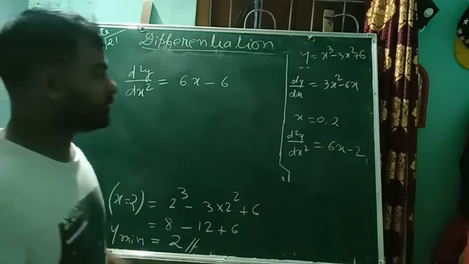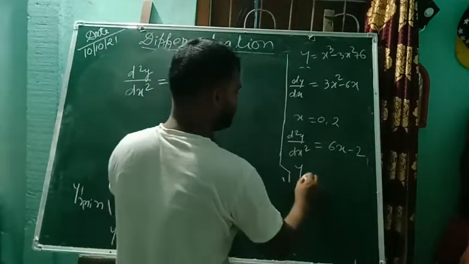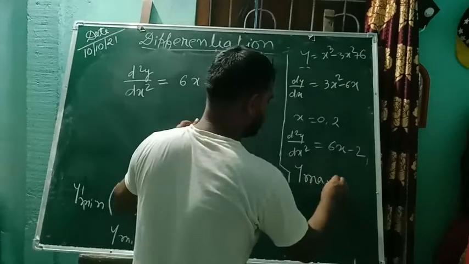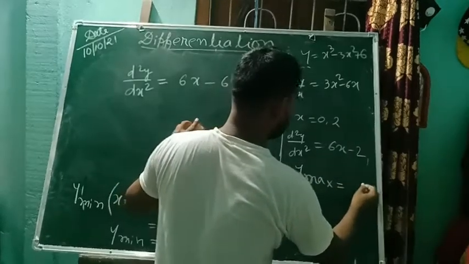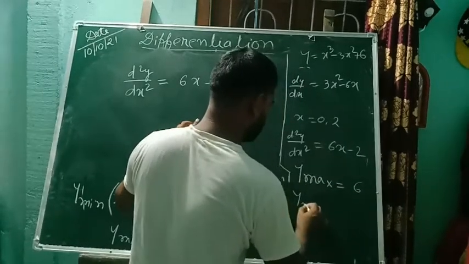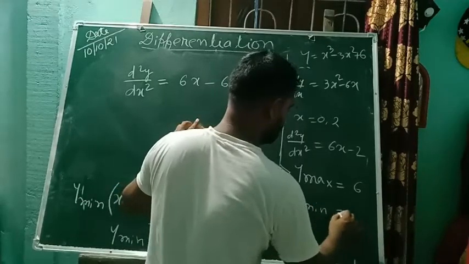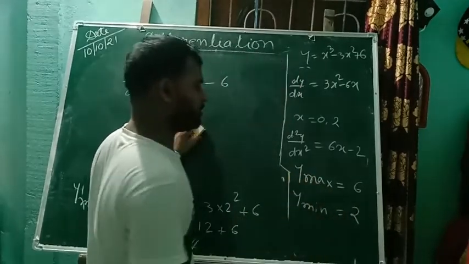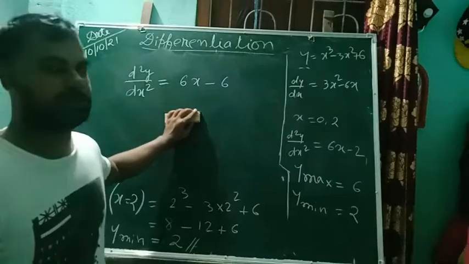Okay. So we have got maximum value and minimum value. So we write maximum, I think it was 6. Y minimum is 2. So this is what the question has asked to find.